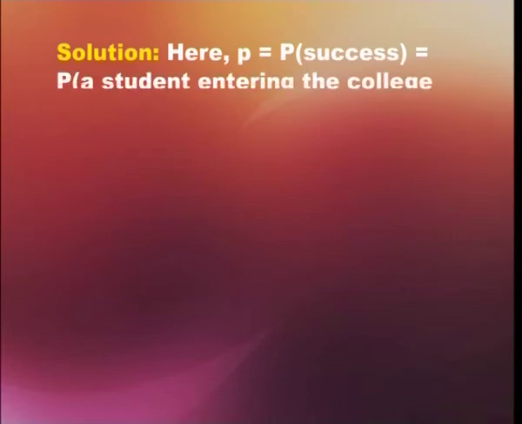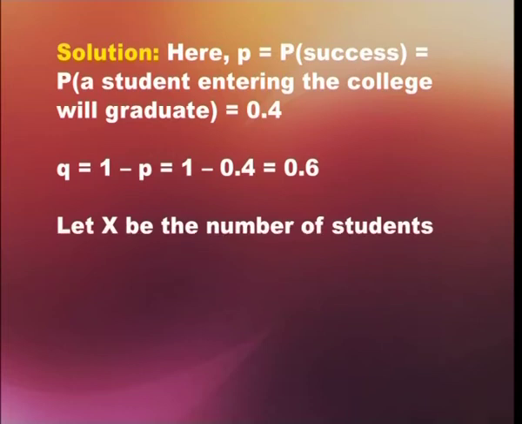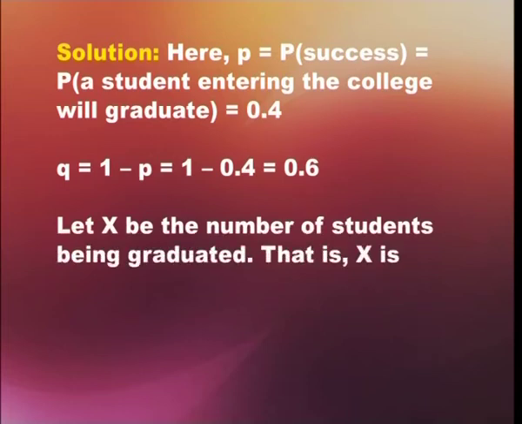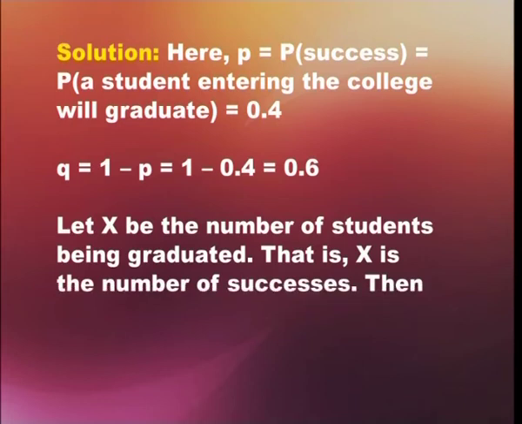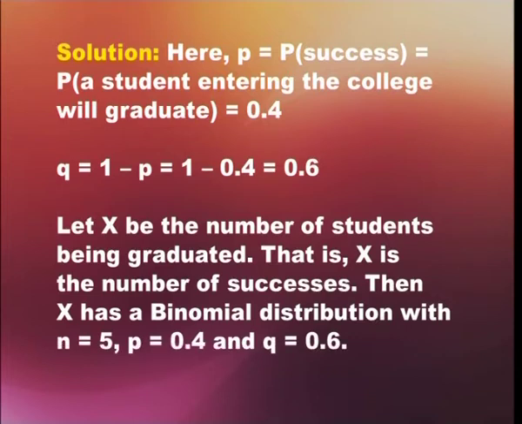The first one, first of all we have here p, that is the probability of success, which is equal to the probability of a student entering the college will graduate, which is given in the question as 0.4. The q, that is the probability of failure, will be 1 minus p, which is equal to 1 minus 0.4, that is equal to 0.6. Now, let X be the number of students being graduated, that is X is the number of successes. Then X has a binomial distribution with n equals 5, p equals 0.4 and q equals 0.6.